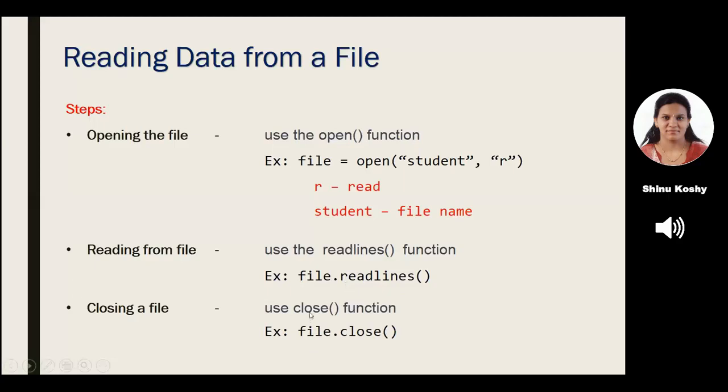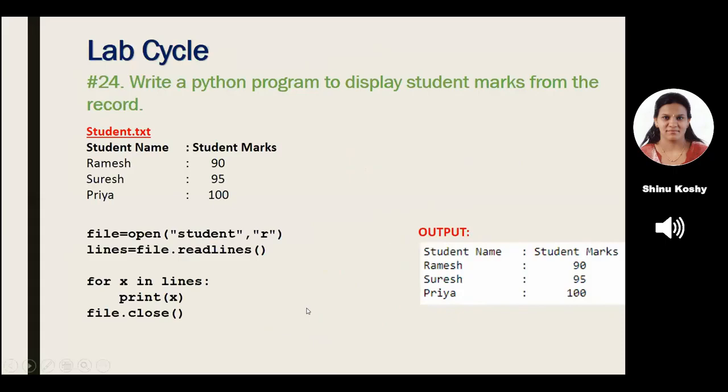Let us see a program using this and that is lab cycle number 24. That is, write a Python program to display the student marks from the record. That means the record is already existing. The file is already existing and I want to read from that. So first we have to create a file called student. So here there are two files. One that is already created and we are storing the marks. That is my student.